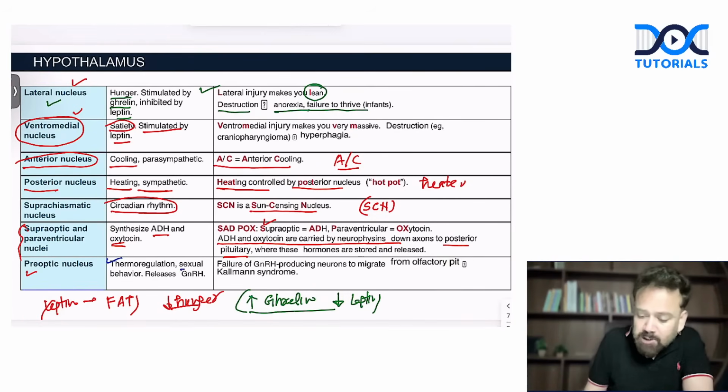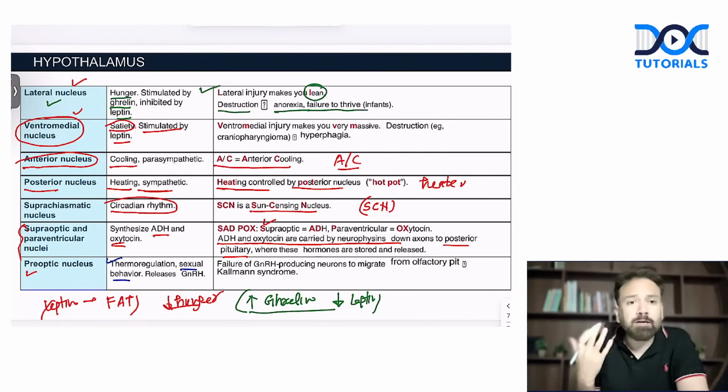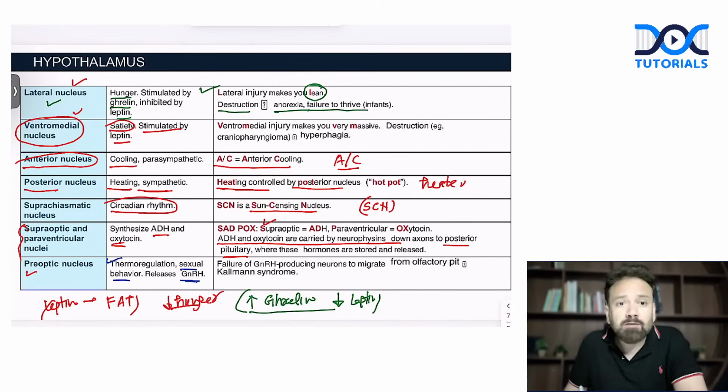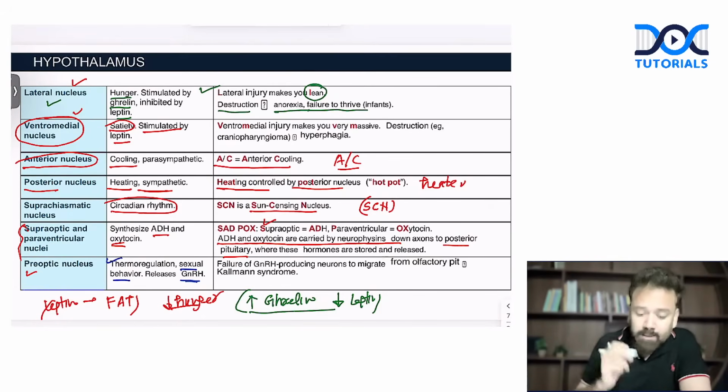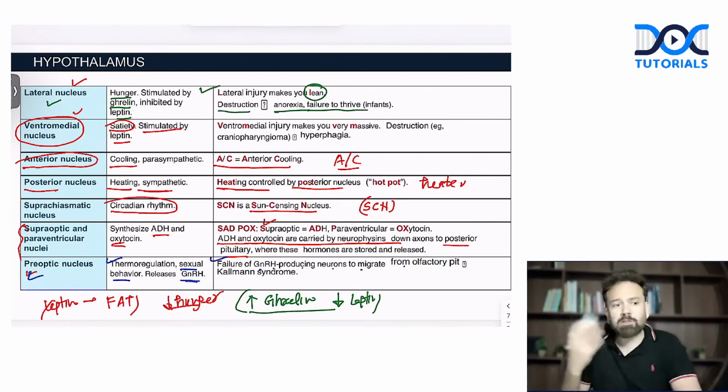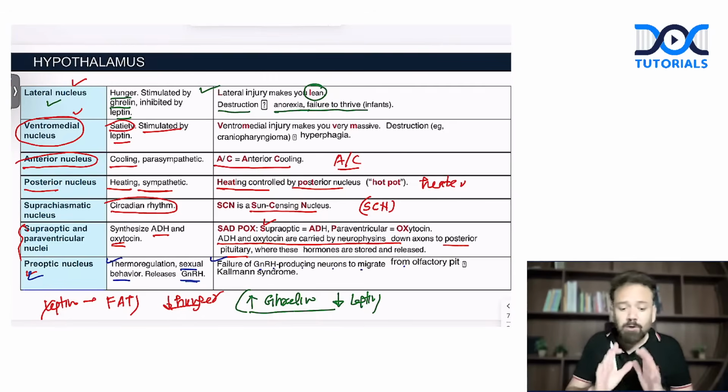Number two is sexual behavior, sexual orientation, and the release of the sexual hormone. What is that hormone, doctor? GnRH, gonadotropin releasing hormone. Okay, so this is the preoptic nucleus. Failure of GnRH producing neurons to migrate from the olfactory pit causes Kallmann syndrome. It is a clinical entity. So this is about the functions of the hypothalamus.